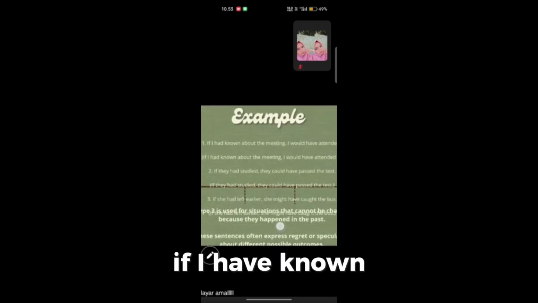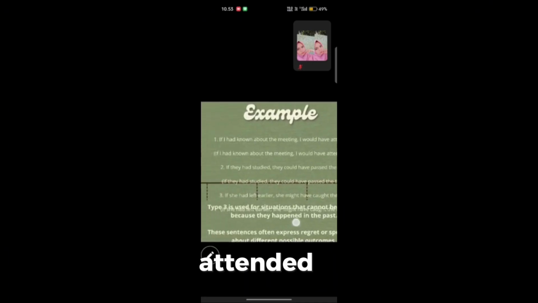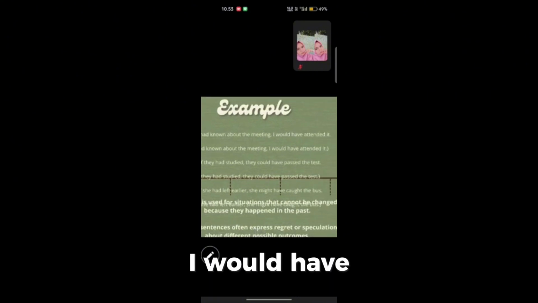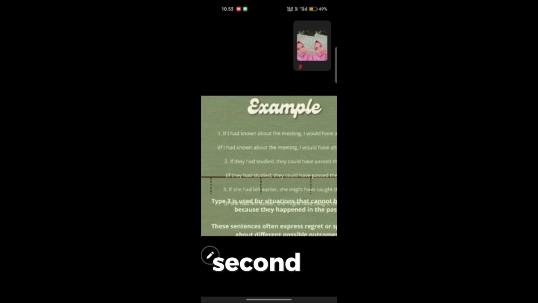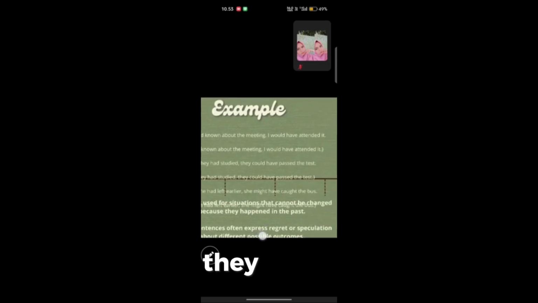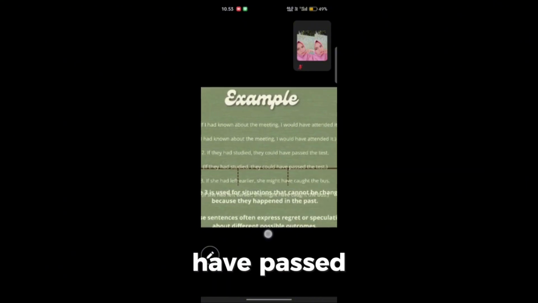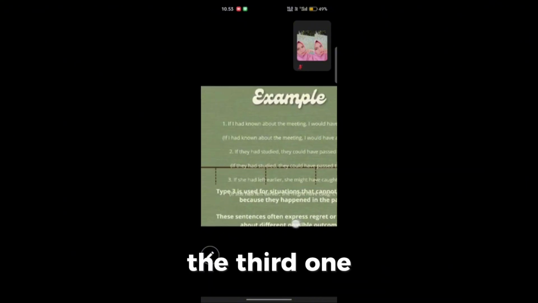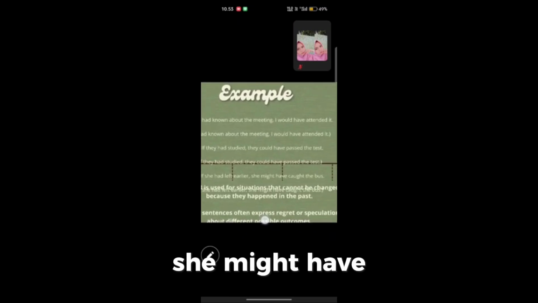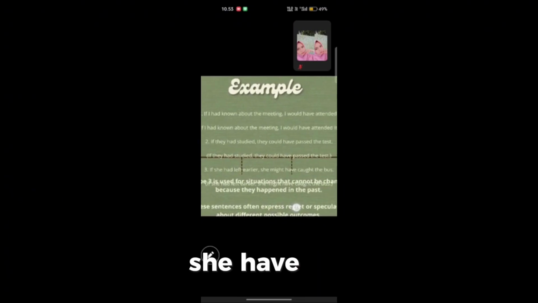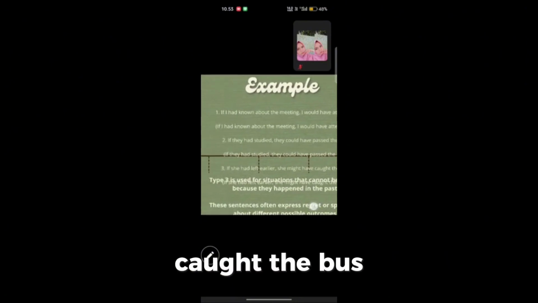If I had known about the meeting, I would have attended it. The conditional sentence is, if I had known about the meeting, I would have attended it. Second, if they had studied, they could have passed the test. The third one, if she had left earlier, she might have caught the bus.